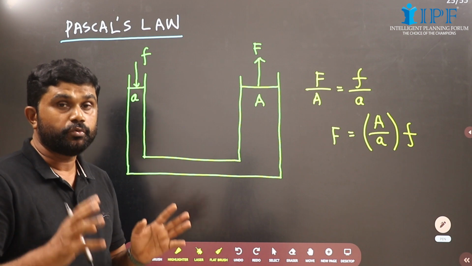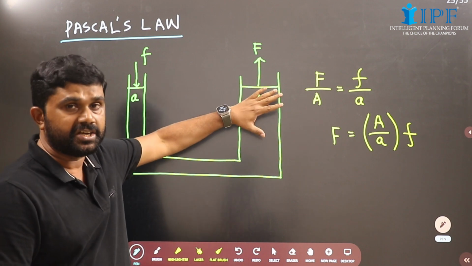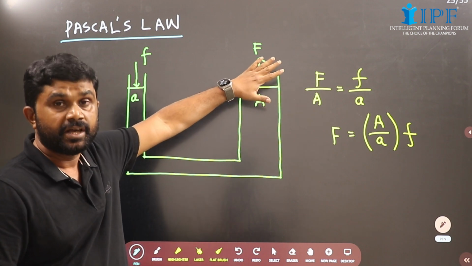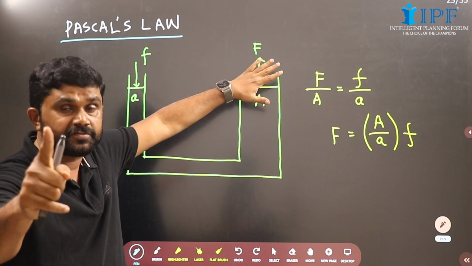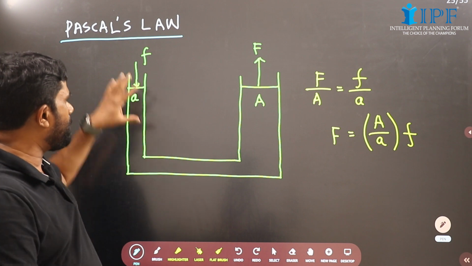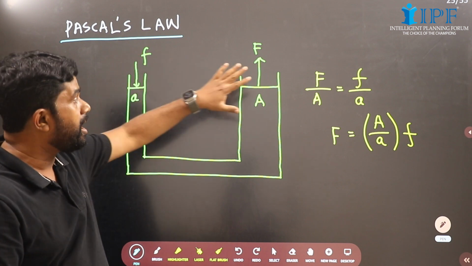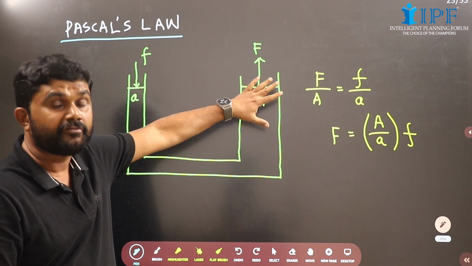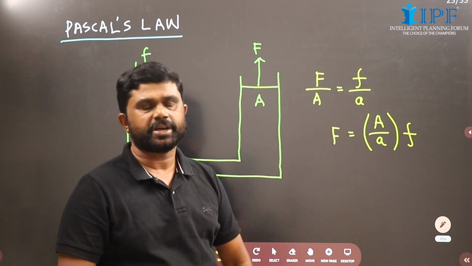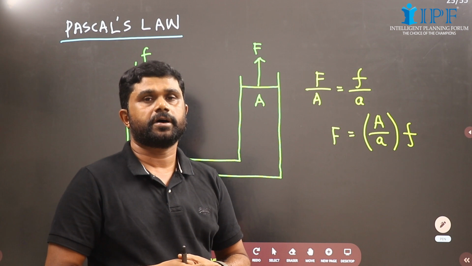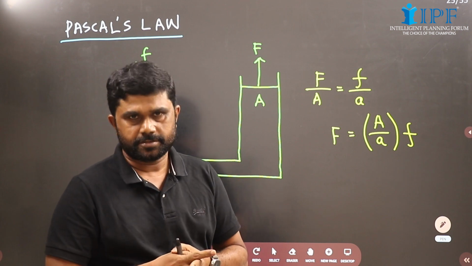So, in order to lift a 100 kilogram weight kept over this piston, you will have to apply only a force necessary to lift 10 kilogram. If you apply 10 kilogram weight here, 100 kilogram weight will be available here, because capital A over small a is 10. That is the idea of hydraulic lifts.